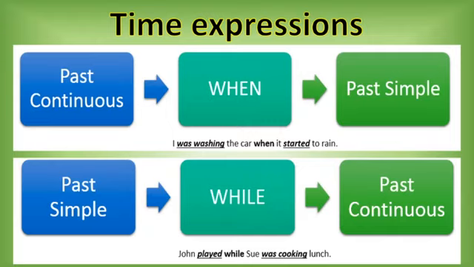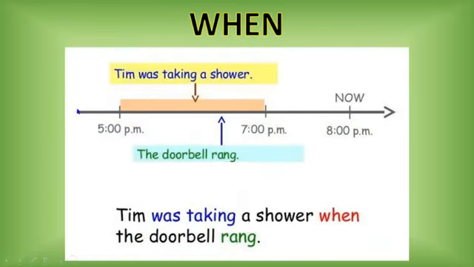Now, we use when. What is when? If you can see this timetable, the first action says Tim was taking a shower. It's past continuous. And suddenly another action appeared: the doorbell rang and interrupted the first action. So it stopped the first idea.